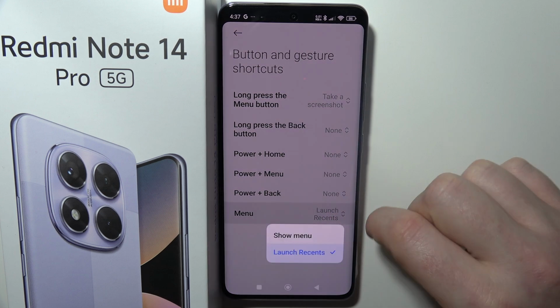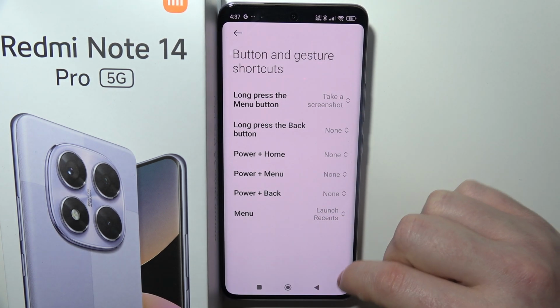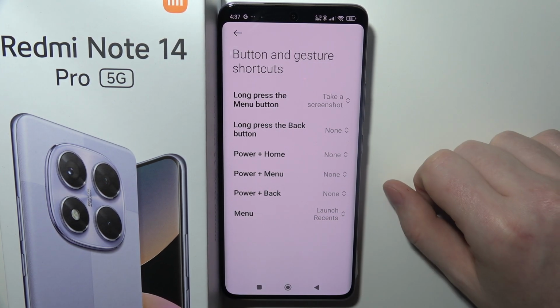And also menu button can show you menu or launch recent apps if you hold it. And that is basically everything.